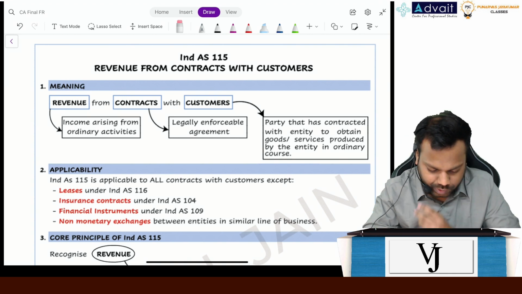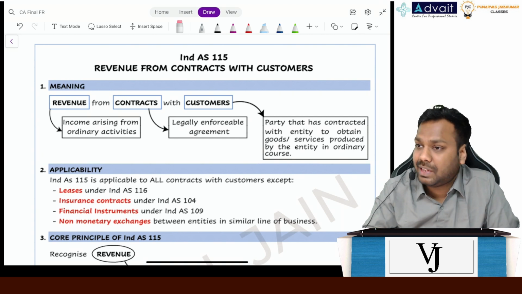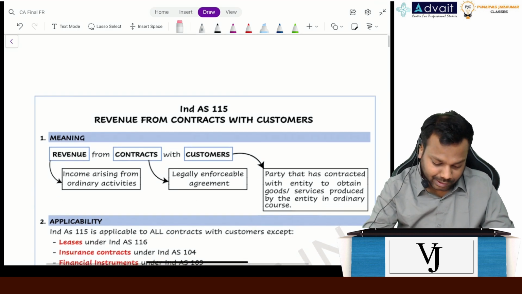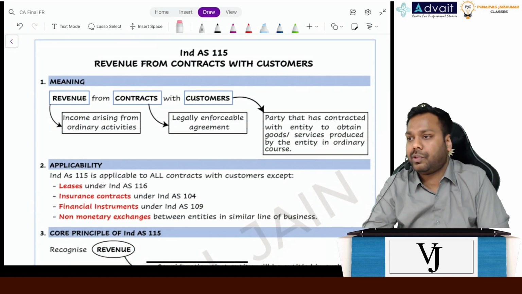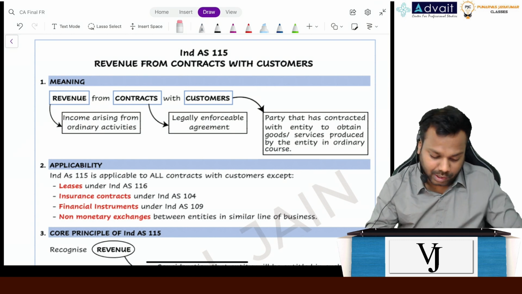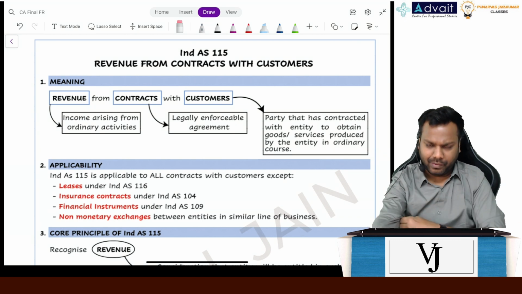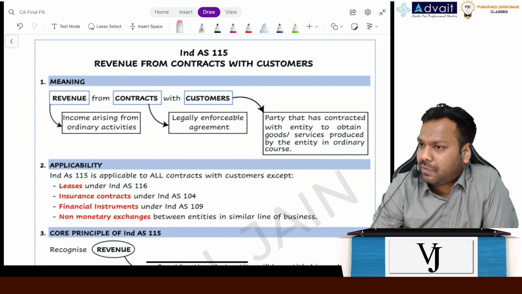So in the last class, we were studying about leases and share-based payments, right? And today we'll be discussing revenue, and after revenue we'll start with the financial instruments. Okay. Now, coming to revenue, which is governed by Ind AS 115.